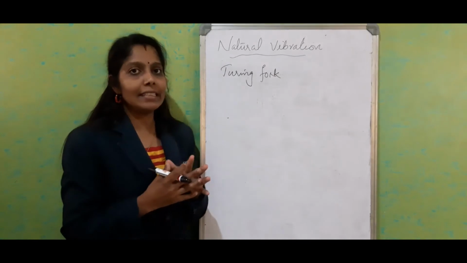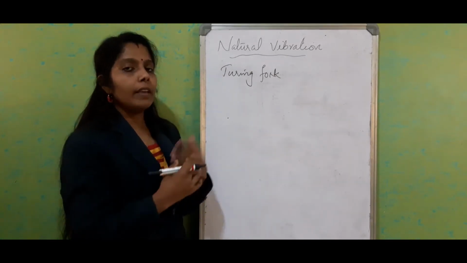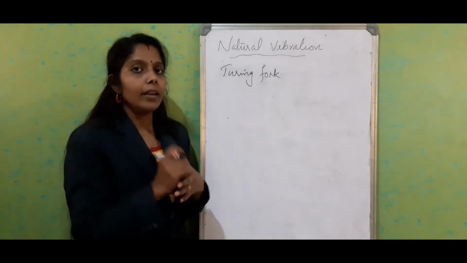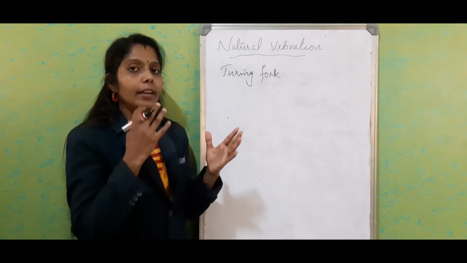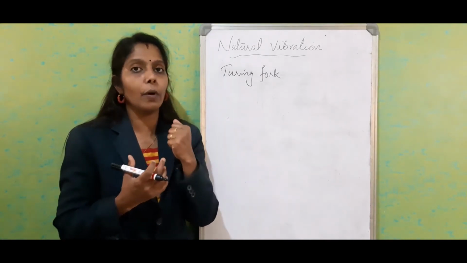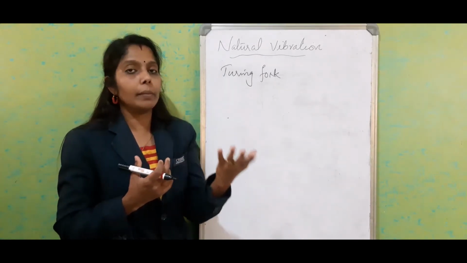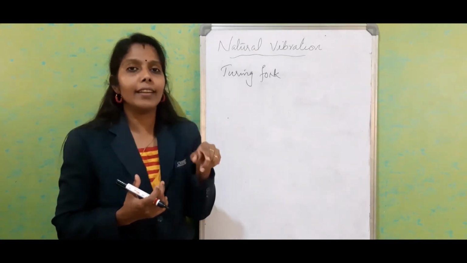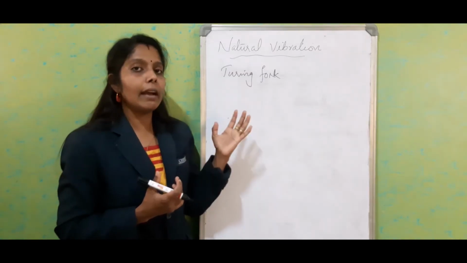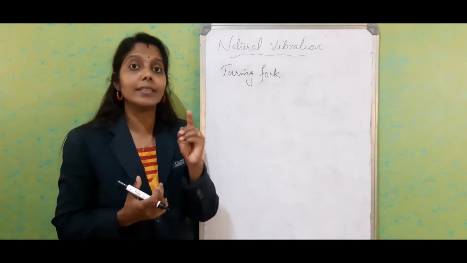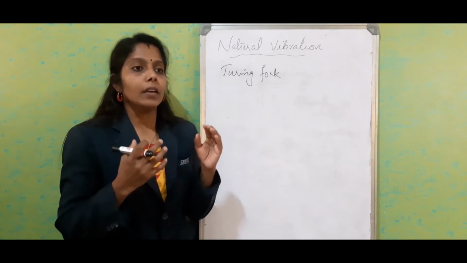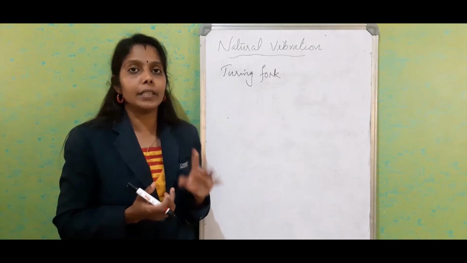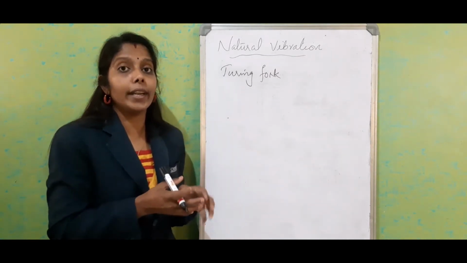Our next example is the tuning fork. So when we strike the tuning fork against a rubber pad, we can hear the sound. It is like a longitudinal vibration. So the tuning fork makes the sound, the vibration will be in the form of longitudinal vibration, and when it reaches our ears, we can hear a single frequency. So during that time, the tuning fork vibrates with a single frequency, natural frequency. For a particular tuning fork, it can only vibrate with a single frequency. So because of that, we always call it monotone.